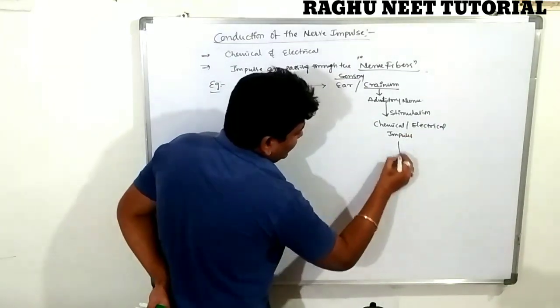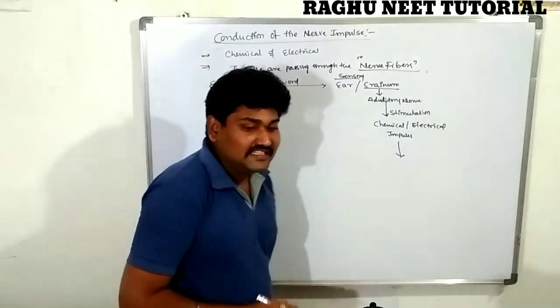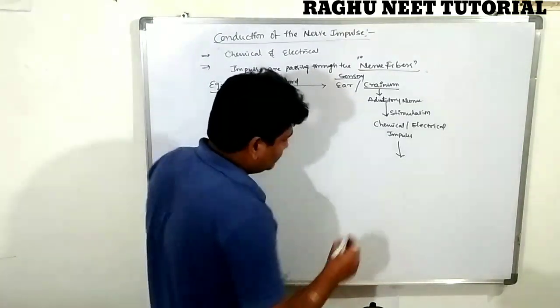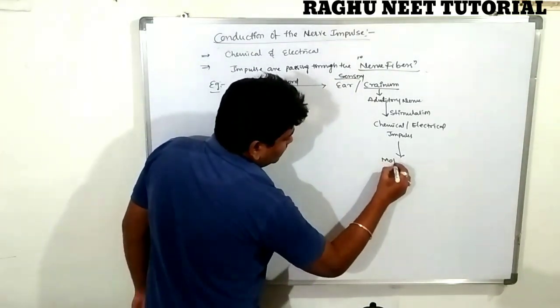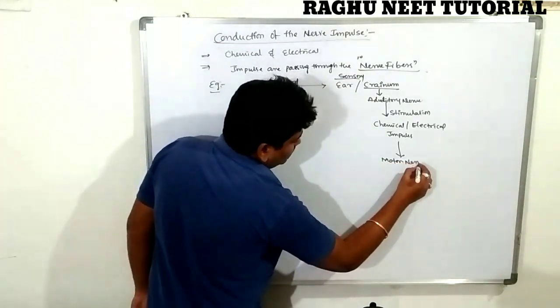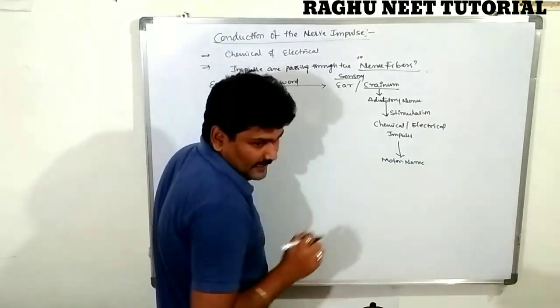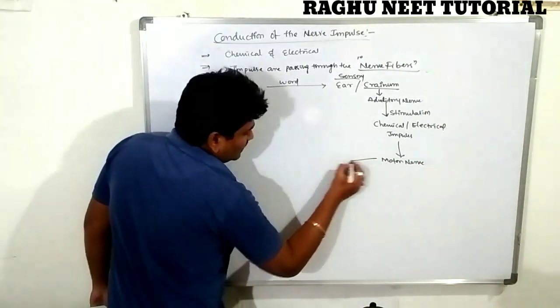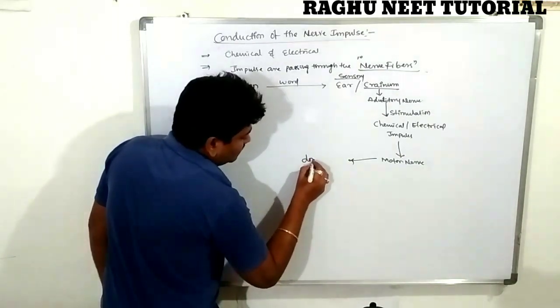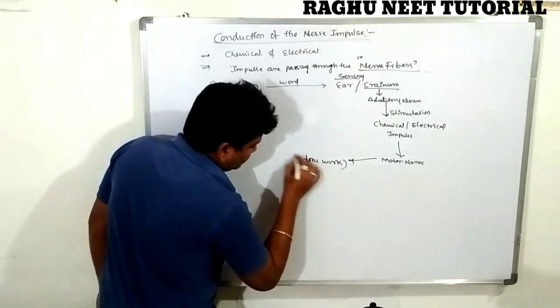The electrical impulse passes into the motor nerves, the motor region. The motor nerve is nothing but the hand. So the work is done.